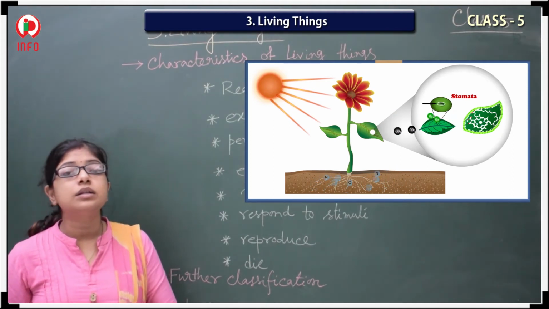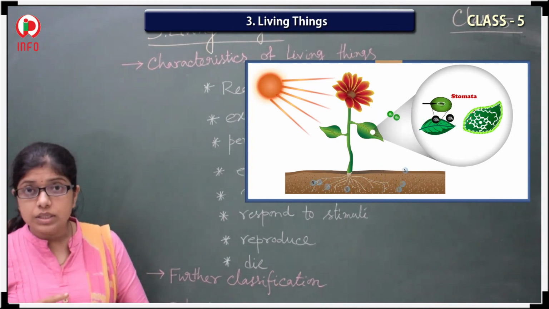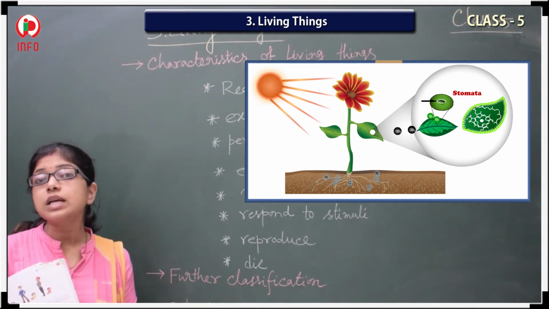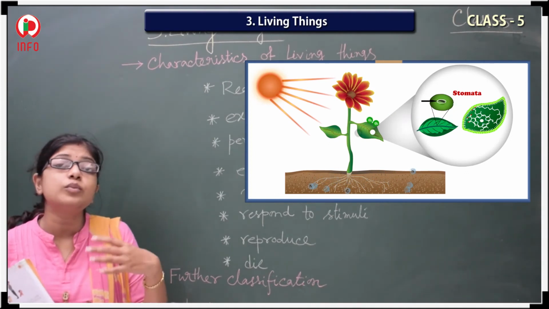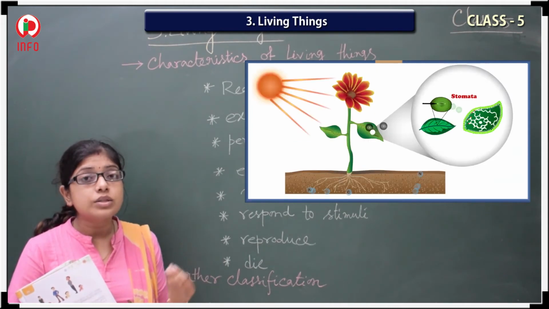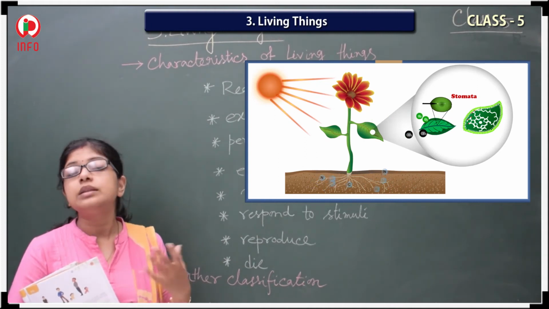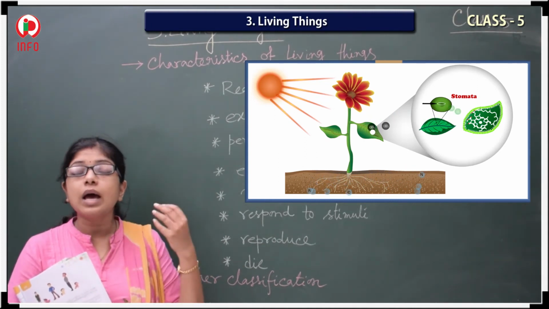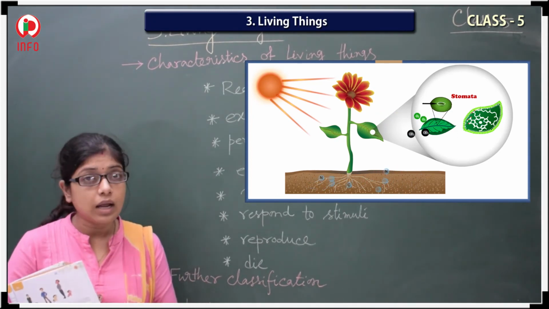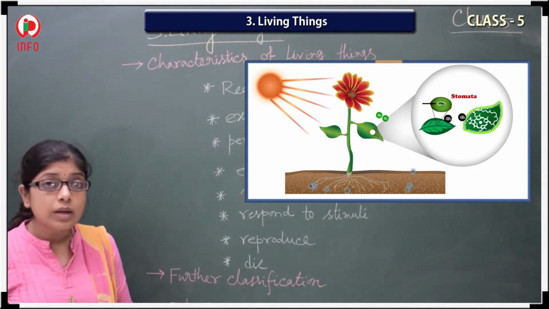And the plants are also releasing oxygen as well as carbon dioxide. At the time of food production they release oxygen into the atmosphere, and at the time of respiration they inhale oxygen and reject carbon dioxide. That happens in the night. At night time the respiration happens in the case of plants.